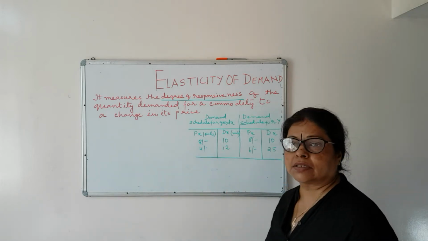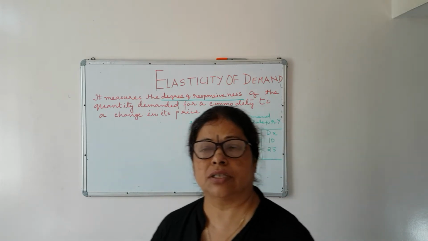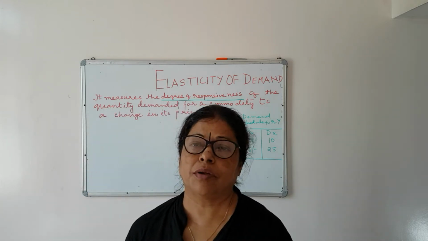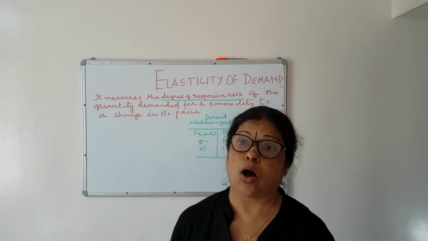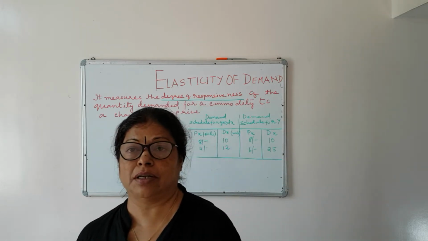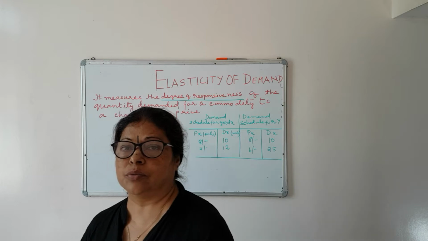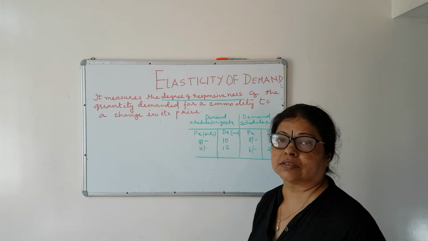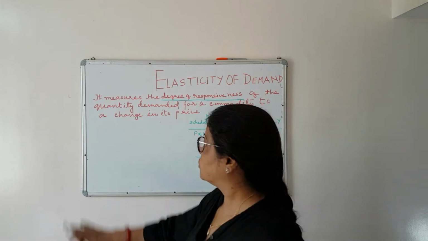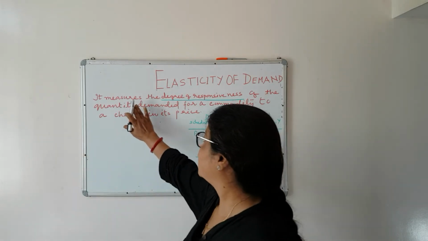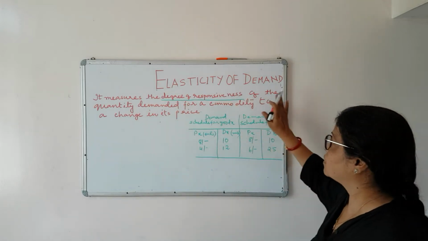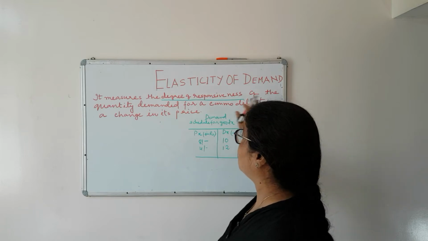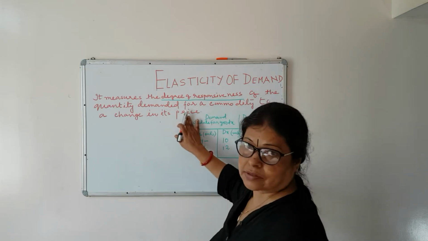Law of demand explains to us that there is an inverse relationship between price and quantity demanded. But law of demand is not explaining how much change will be there in quantity demanded due to change in price. This is explained with the help of elasticity of demand. So the definition is here. It measures the degree of responsiveness of the quantity demanded for a commodity to a change in its price.